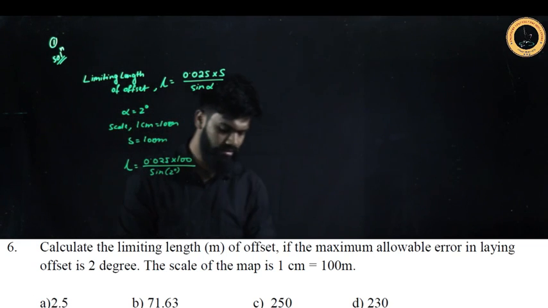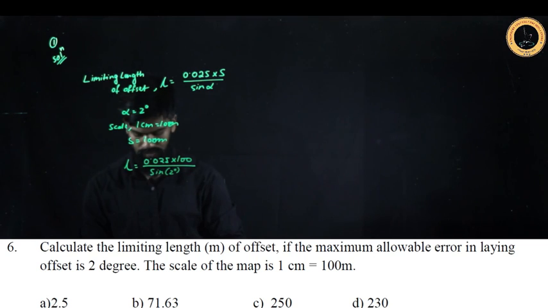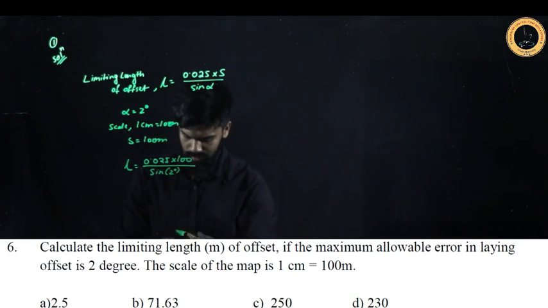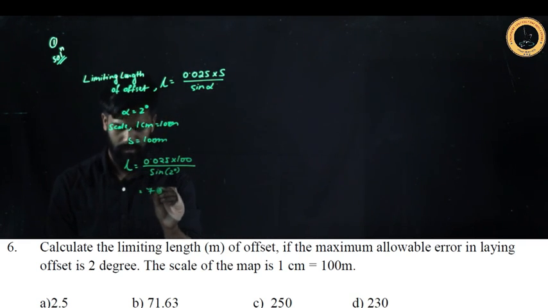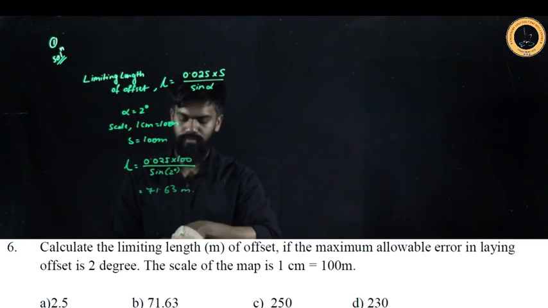Let me use a calculator in order to solve this. 0.025 into 100 divided by sine of 2 degree. I am ending up with a value of 71.63 meter.